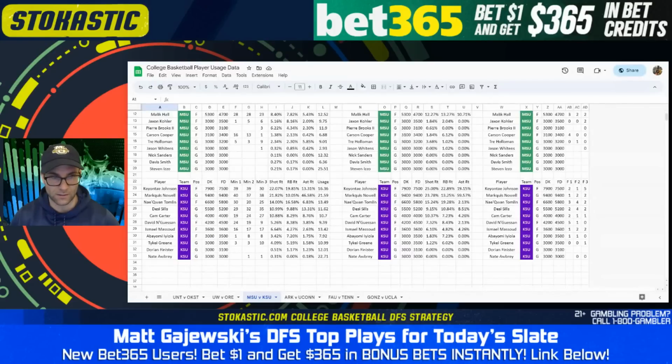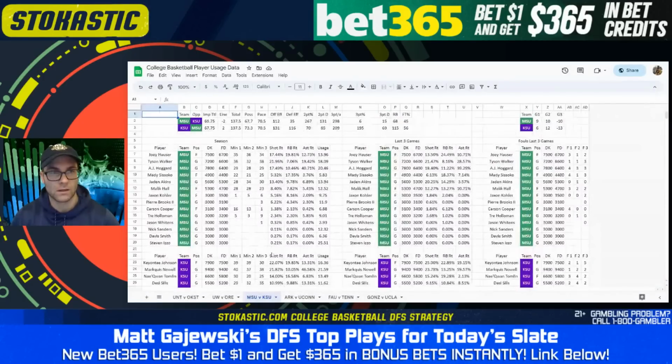David Ngesson, he's in that forward merry-go-round that features Ismail Massoud, Iola, Tyke Green. Like, there's 5 forwards this team is going to use, and Keontae Johnson's playing every minute. From there, it kind of depends how much does Tomlin get. If Tomlin plays 30, you're not going to have usable games from David Ngesson or Ish Massoud. But that remains to be seen. That's why they could be targetable for GPPs. This is a volatile situation behind Keontae Johnson for the most part.